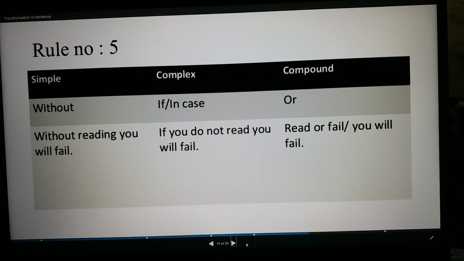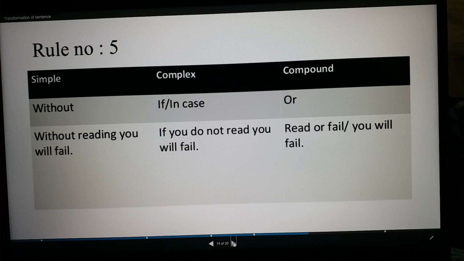Look at the example. Without reading you will fail. So how will you make it complex? If you do not read, you will fail. Compound: read or you will fail. So dear students, here I have completed 5 rules in changing sentences from simple to complex and compound. So you will study more about these rules.